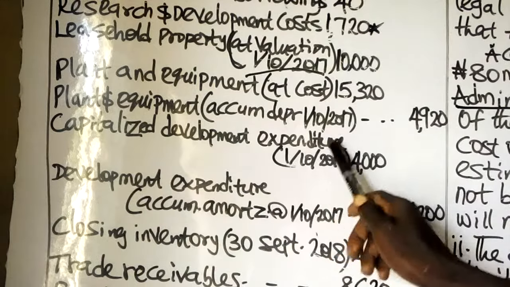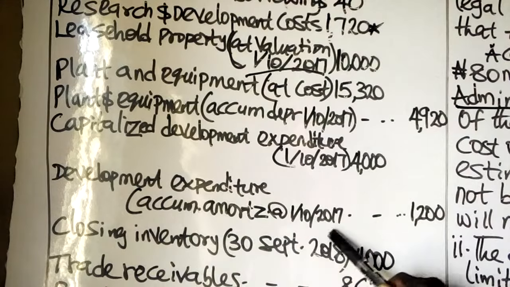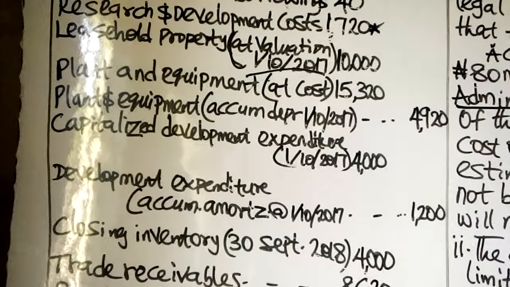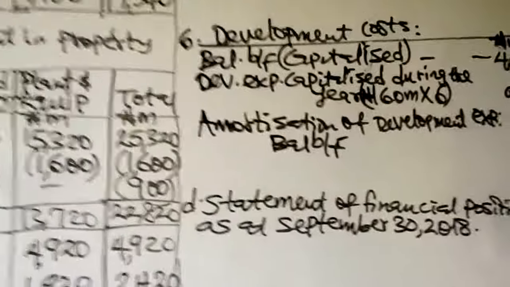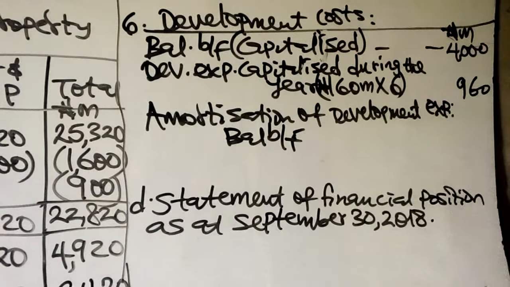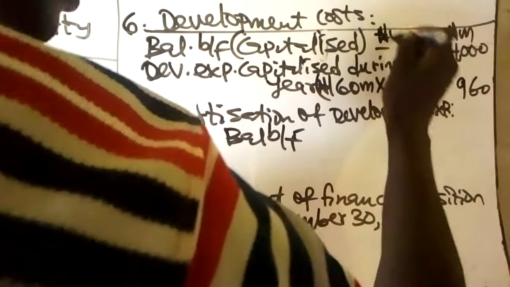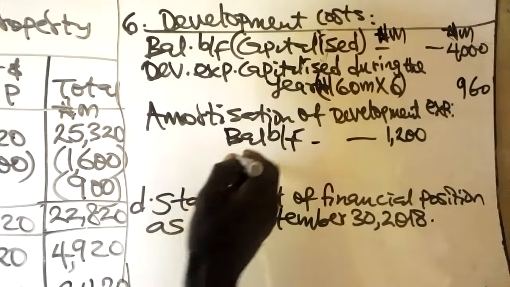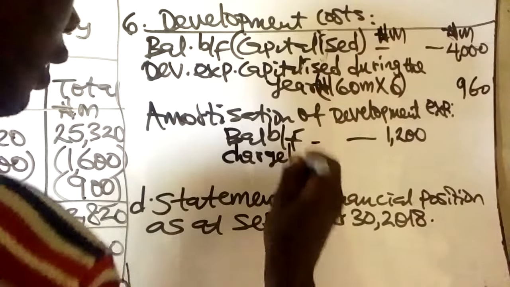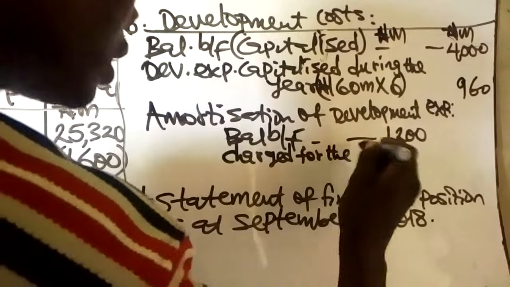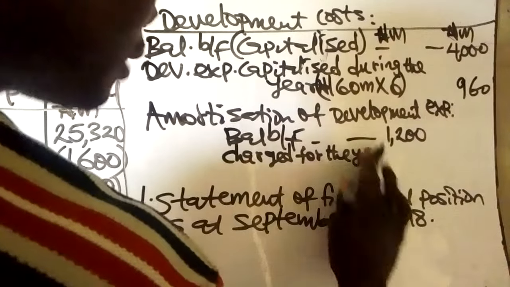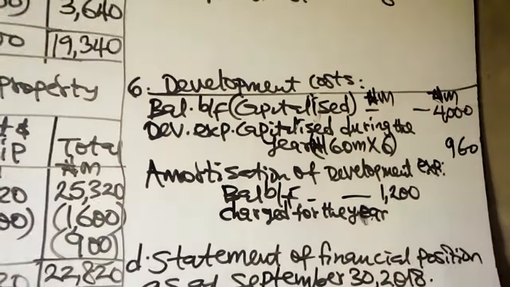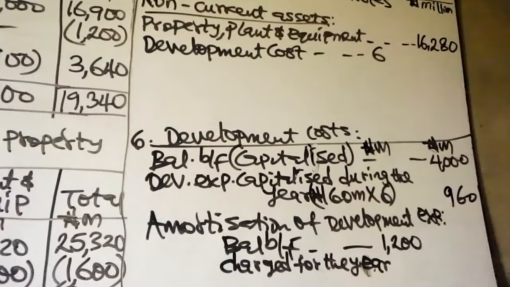So we have capitalized development expenditure, accumulated amortization at 1/10/2017, and that is 1,200. So that is the amortization in the prior period, 1,200. Then the amortization charge for the year. How much is the amortization that will be charged for the year?